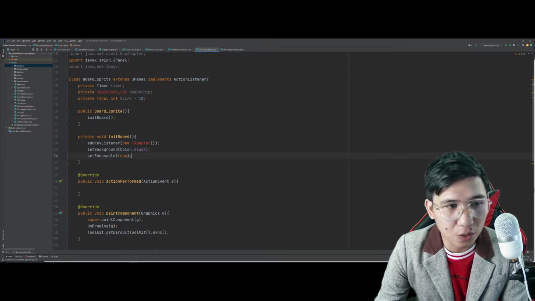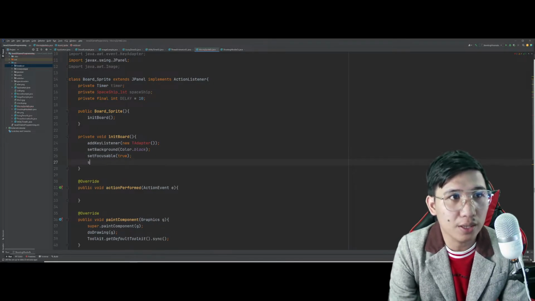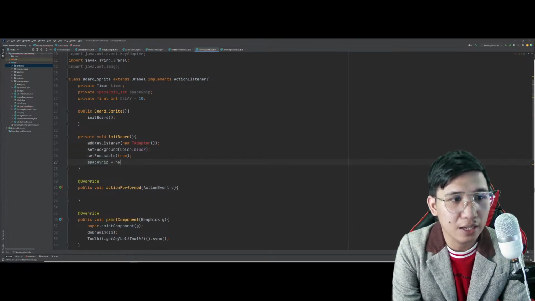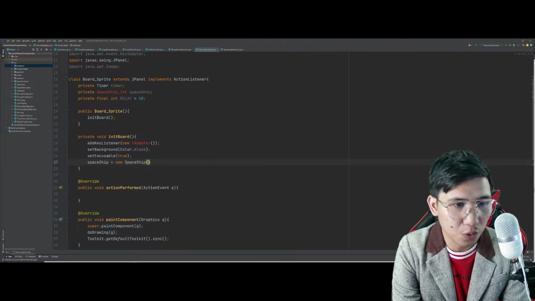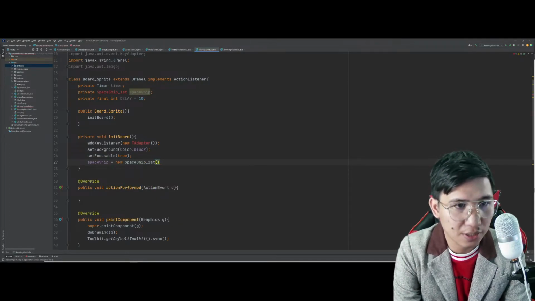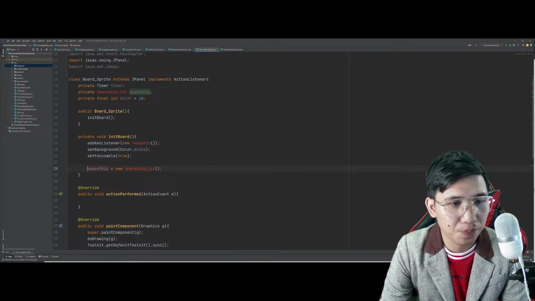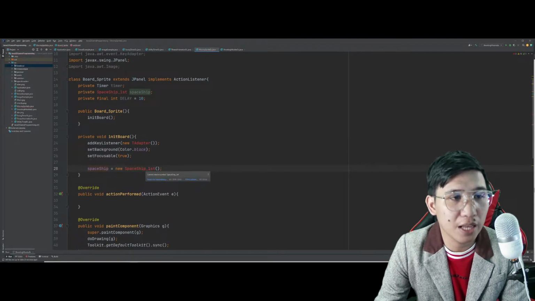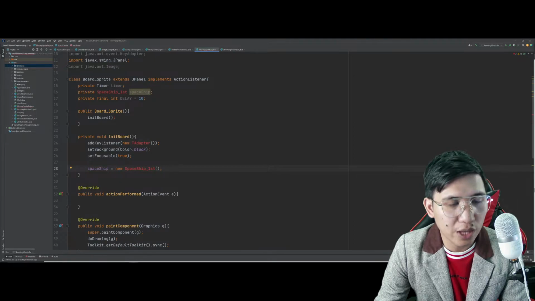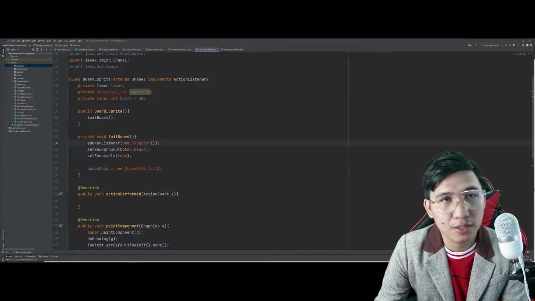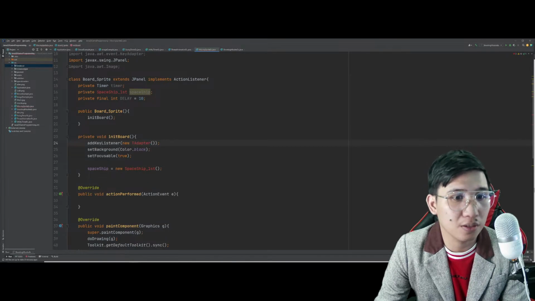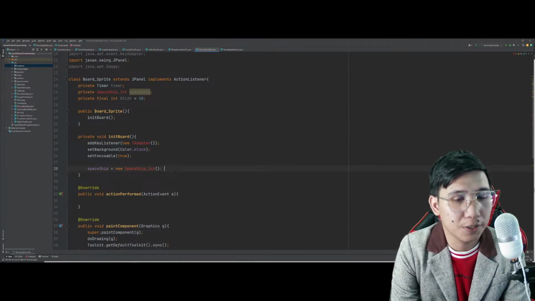Ang purpose nito is inside the init board, dito natin kasi ilalagay yung properties ng spaceship. So, diyan natin siya i-instantiate. Kung napansin nyo, red pa yan kasi hindi pa natin siya totally ginagawa. So, meron tayong two classes na ginawa. This is for the spaceship and this is for the keyboard presses na gagamitin natin.